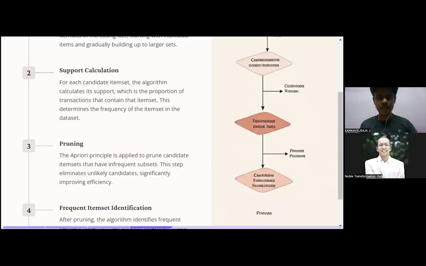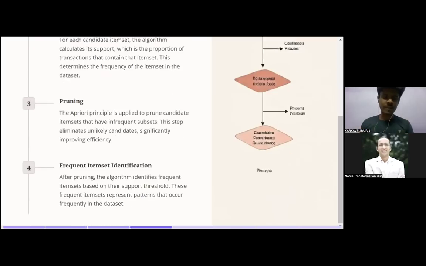Then, the next thing is pruning. The Apriori algorithm is applied to prune the candidate sets that have infrequent subsets. This step eliminates unlikely candidates, which significantly improves the efficiency. Okay, so in the pruning step, you're going to eliminate item sets which are less frequent. That is called pruning.